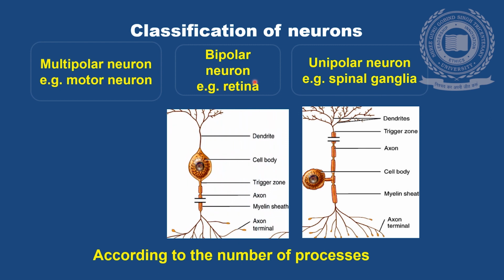The bipolar neuron. From one side of the cell body, the dendrite is running and from another side, the axon is going. So this is a bipolar neuron. It is seen in the retina and in the olfactory bulb.